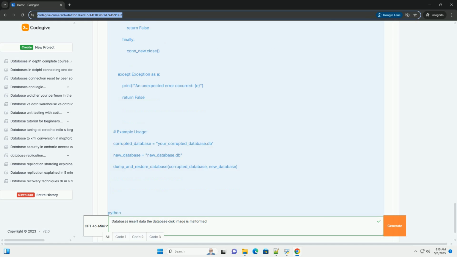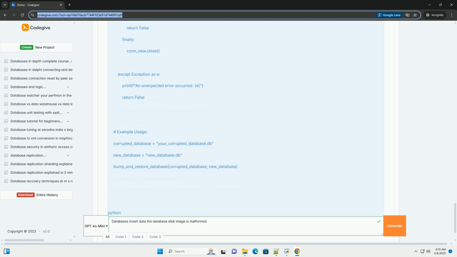2. Dump and restore. Dump the database. Use the sqlite3 command line tool to dump the database schema and data into an SQL file. Even if the database is corrupted, you might be able to recover a significant portion of the data.